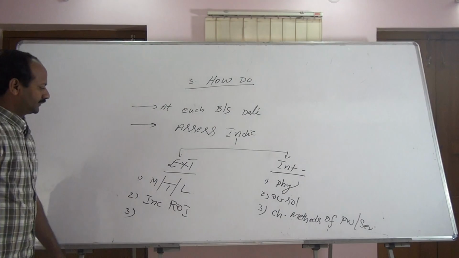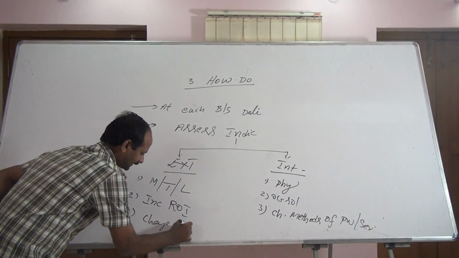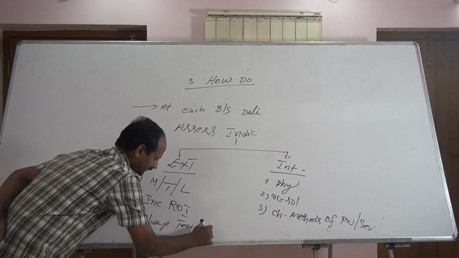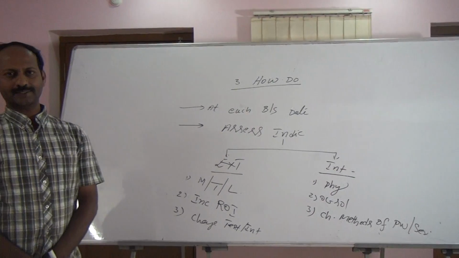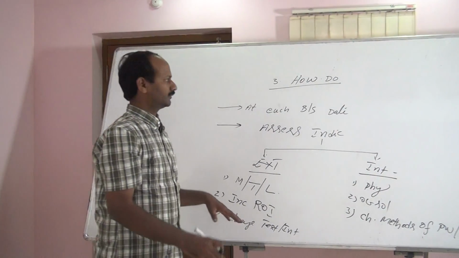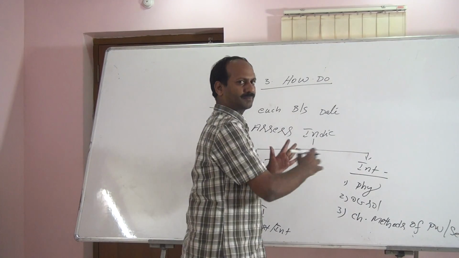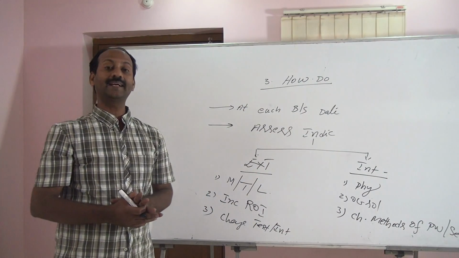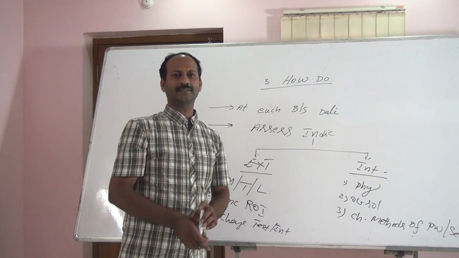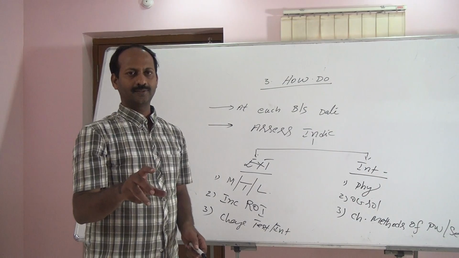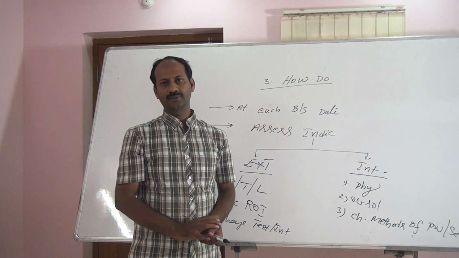Third one, change in taste or interest of the public in using the products produced by our assets. By analyzing these internal and external indicators, we can decide whether any asset is losing its value now.